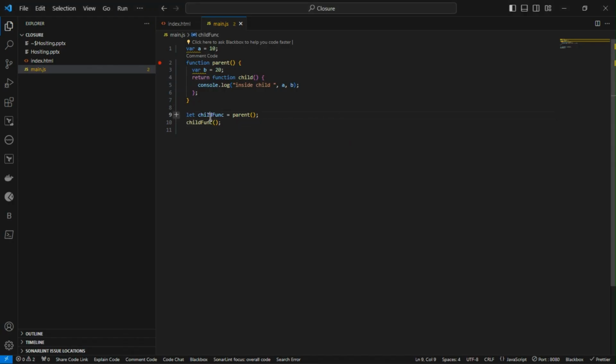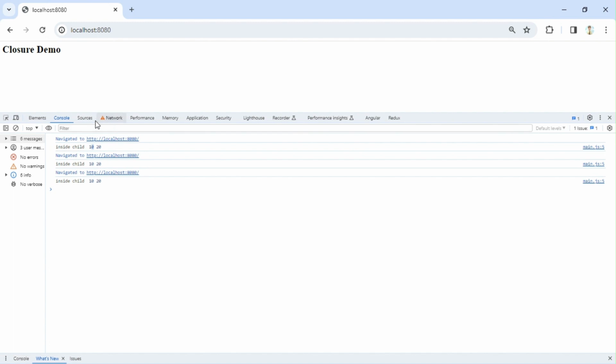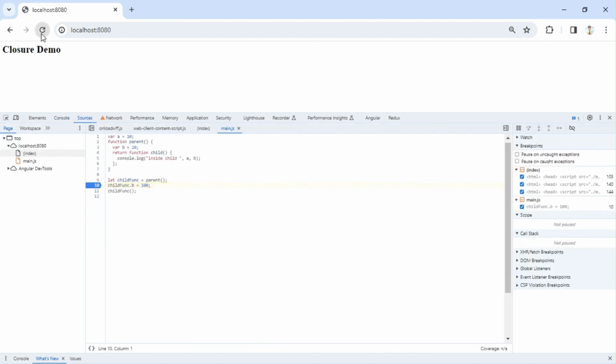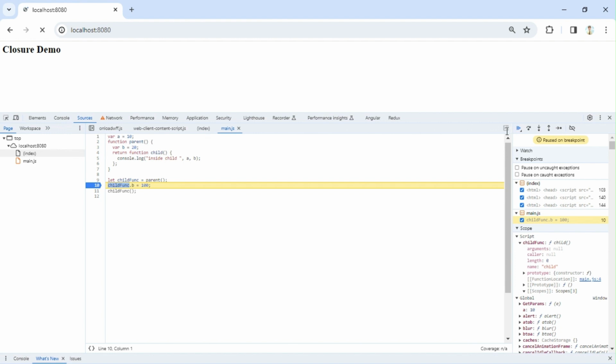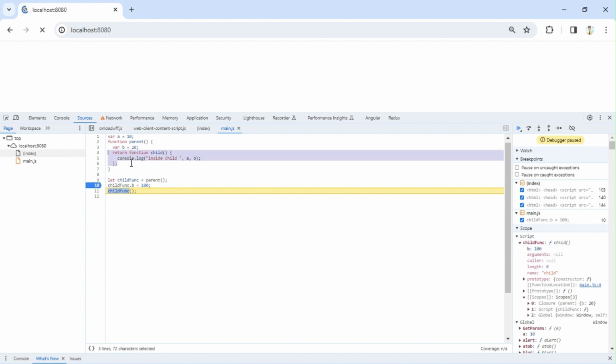Now if somebody, before calling this function, tries to change the value of B to 100, this won't affect it. This will not change the value of this B, which is already in the closure of this child. So this data is protected and it is only read inside this function. You can see this line is executed. If I move to the next line, this is executed, but instead of changing the value in the closure, it created a new variable called B inside the function, correct? This is not changing the closure, correct? So it provides data security.